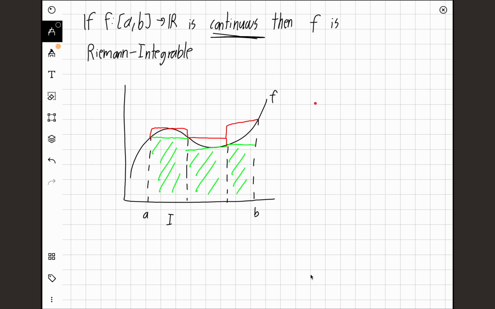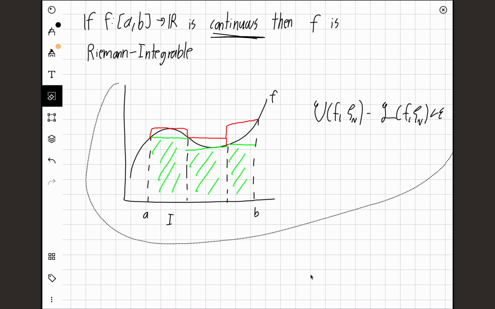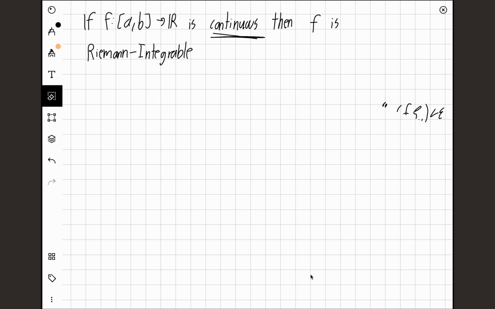If we have that the upper sum of the function with our partition n minus the lower sum of our function with our partition n is less than epsilon, so if you can choose such a partition, fine enough that this is true, then the function is integrable, because basically that means the upper and the lower sums are identical. So we want to show that if a function is continuous, we can find such a special partition such that the difference of the upper and the lower sums will be less than epsilon.